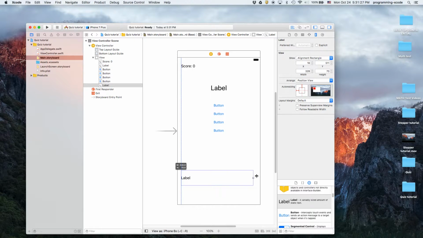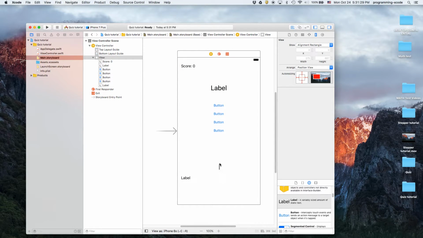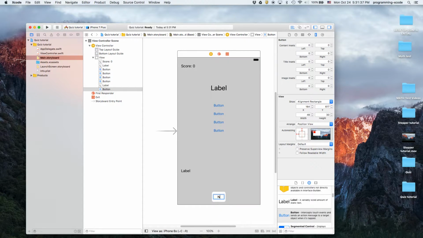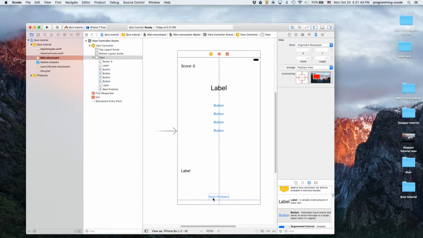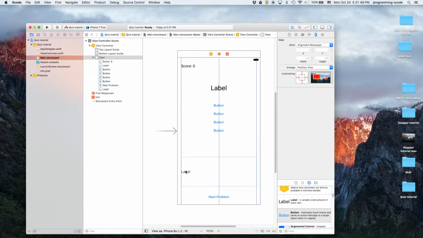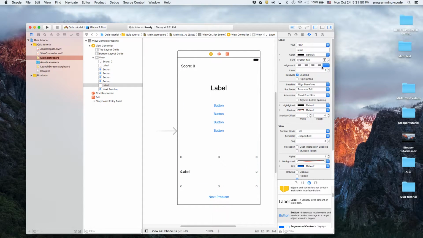Now, the next thing to do is add the next problem button. That will send you to the next problem. So once we got that, and yes, we will center align this text and make it bigger.